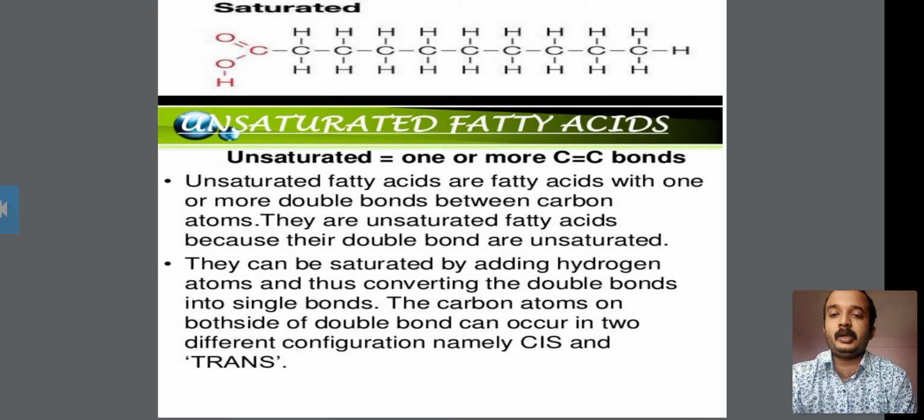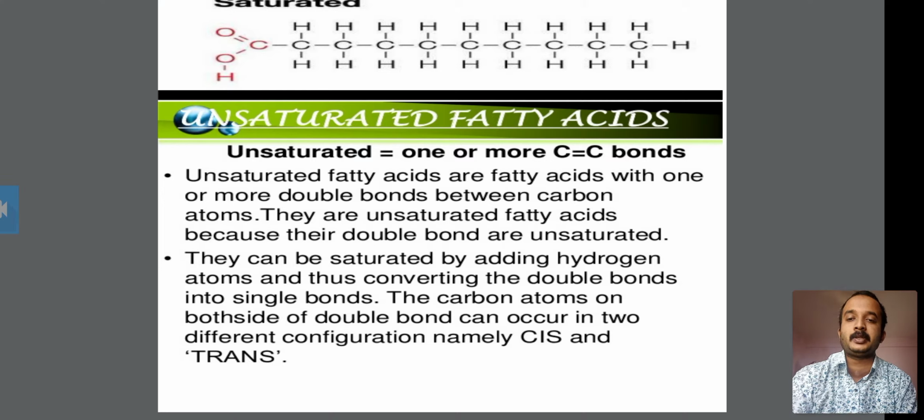You also have to know that when you take an alkene compound and carry out hydrogenation, you get the formation of an alkane. An unsaturated fatty acid contains a double bond, and that double bond can be saturated by adding hydrogen atoms, thus converting the double bond into a single bond.